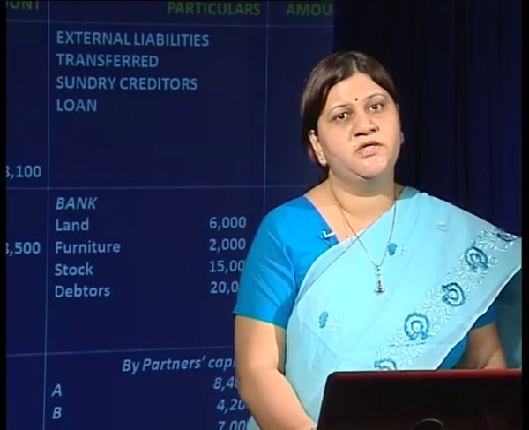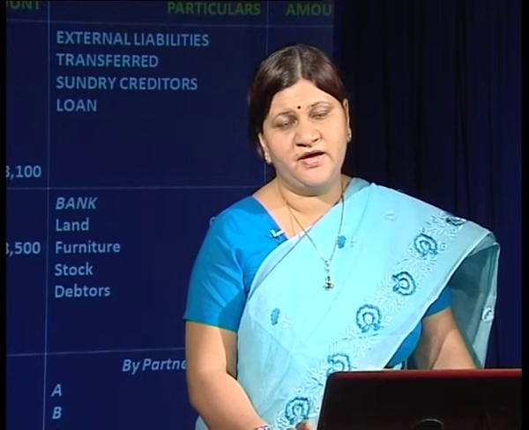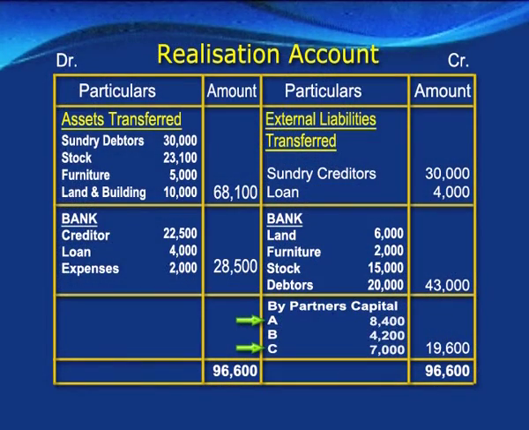Now the next account we need to prepare is the partners' current account. Now we have to take into account the Garner versus Murray scheme. Under Garner versus Murray scheme, realization loss has to be brought in cash by the solvent partners. So when we prepare the current account, first of all we have to start with the opening balances of the current account. Then we will transfer this loss which we have ascertained by the realization account, and the solvent partners will bring the amount of loss in cash. Here solvent partners are A and C. So 8,400 and 7,000 will be brought in by these partners in cash.